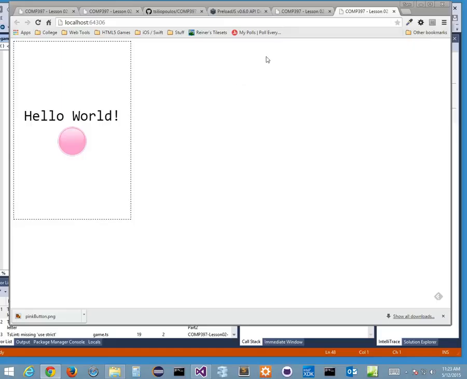Okay, two more changes. I know we're running late, but no one's chasing us. Two more changes. I want to add some sound. When I click the button, I want it to make that button sound. How do I do that?